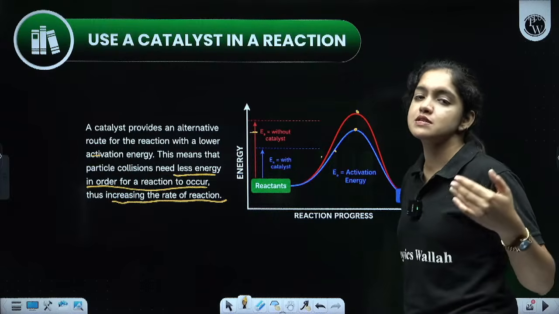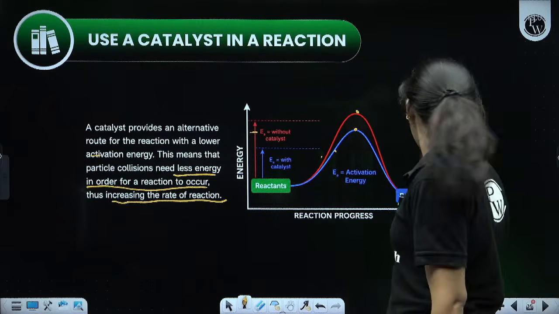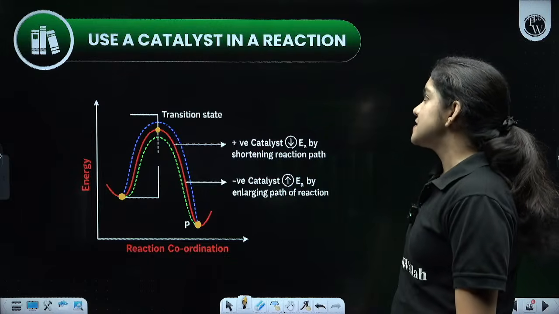So, the rate of the reaction is increasing in that reaction. Clear? The next one, use of a catalyst in a reaction.